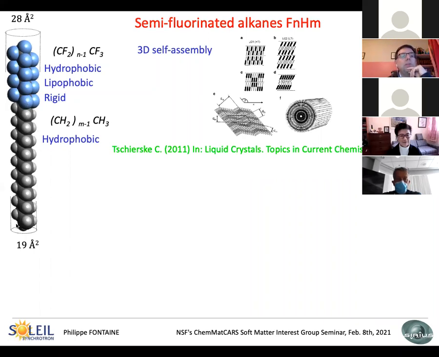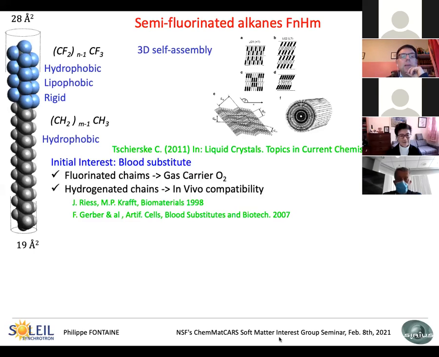Thus, due to the strong dipole and due to the difference in cross-section, this molecule self-assembles very easily in solution or even in the liquid phase in many phases, and there is a lot of review about that. I put one here of 2011, and it forms a lot of different structures. These molecules initially were synthesized by chemists for an initial interest, which is blood substitute, because the fluorinated chains can carry oxygen, and the hydrogenated chains enable in vivo compatibility.